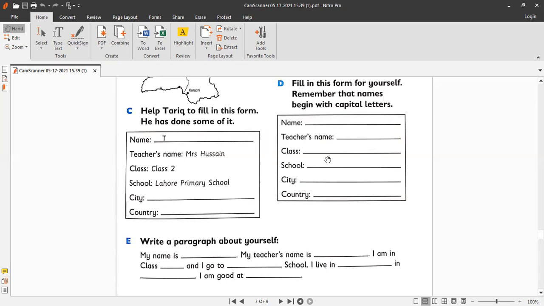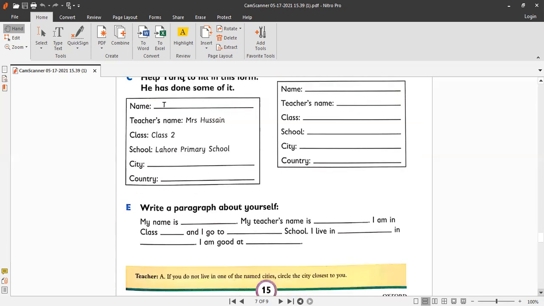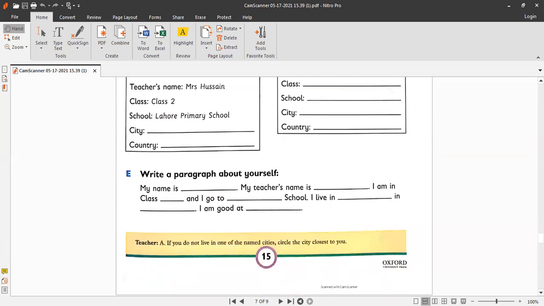And then your class. So you will write class 2 in this way here. And then school, so write capital A for Apex, Apex. Grammar, write capital G for Grammar, and then write capital S for School, Apex Grammar School. Okay, and then city, you're living in Lahore city, so write capital L, and start writing Lahore with capital L. And country, Pakistan, capital P for Pakistan. Okay, and the last exercise on this page is